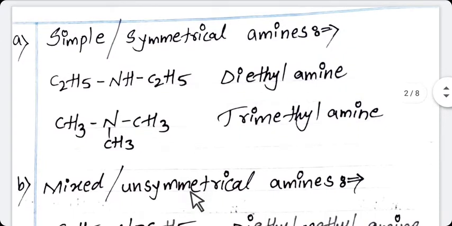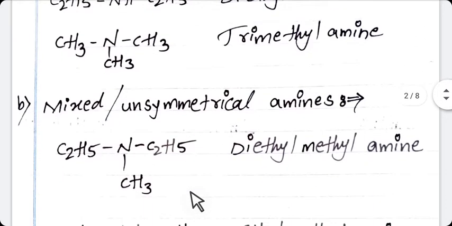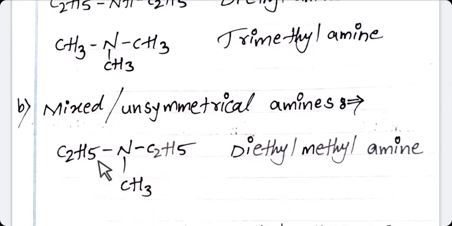Next is mixed or unsymmetrical amine. In mixed or unsymmetrical amine, different alkyl groups are attached to the nitrogen. See here in this example, 2 ethyl groups are there and 1 methyl is there.